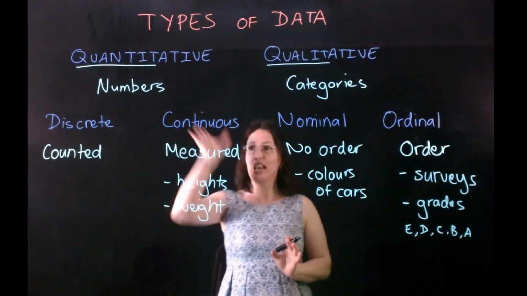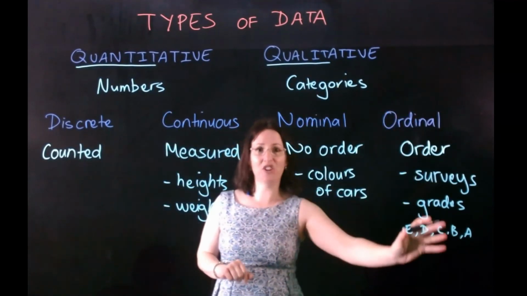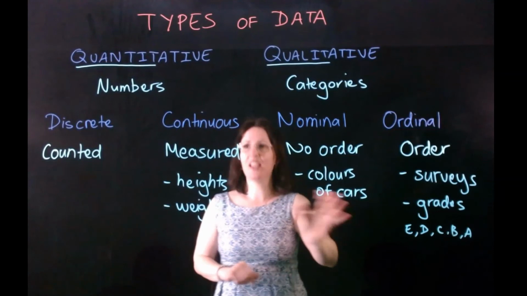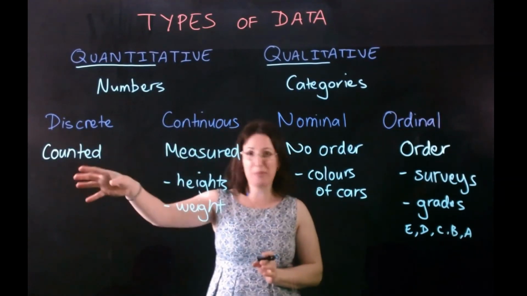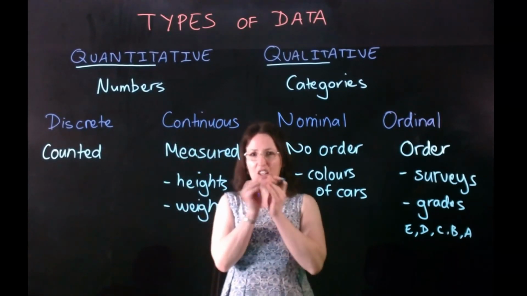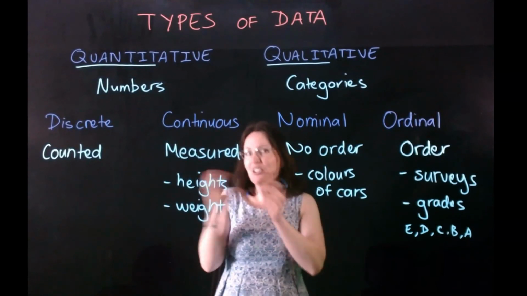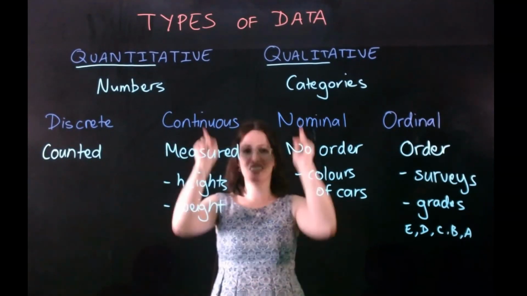So, four main types here. Does it involve numbers or categories, you ask yourself? If it's categories, do the categories have an order or no order? And if they involve numbers, can you count the numbers, number of people in a room, or are they measured things like heights and weights, and there could be lots of in-between micro sizes that means that data is continuous. So that's types of data.